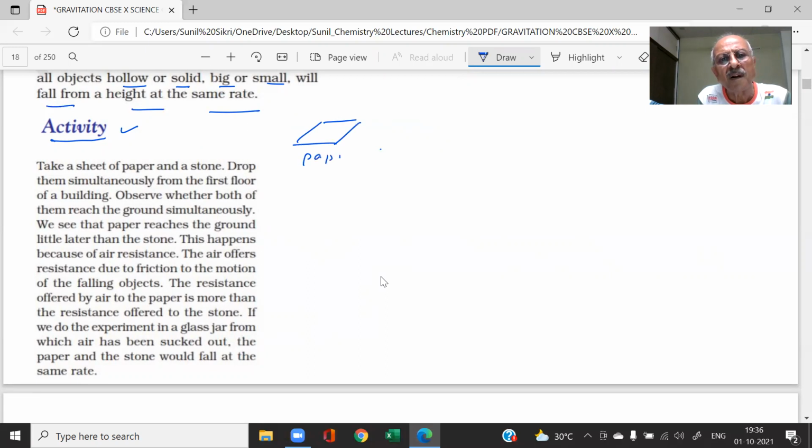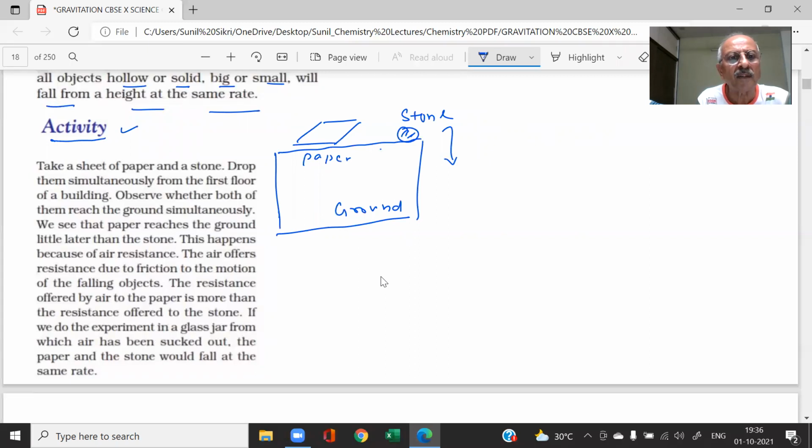Paper. And you have a stone. This is my stone. Drop them simultaneously from the first floor of a building. This is the top of the building, students. This is my ground. And you drop both of them simultaneously. We see the paper reaches the ground a little later than the stone.